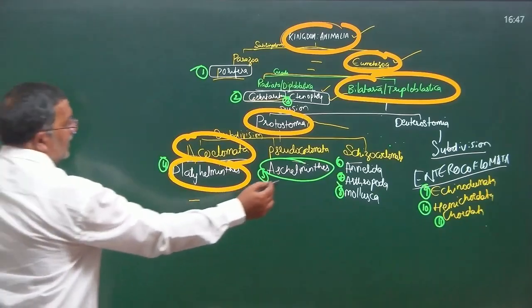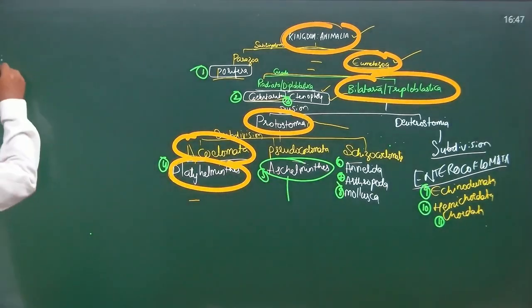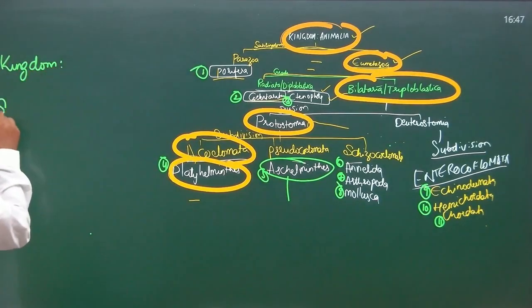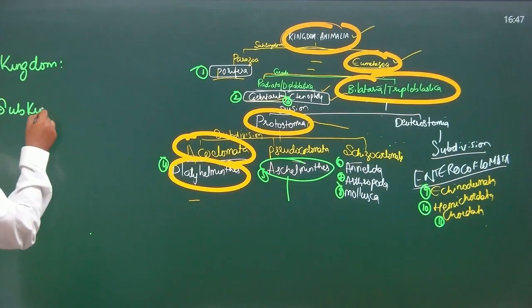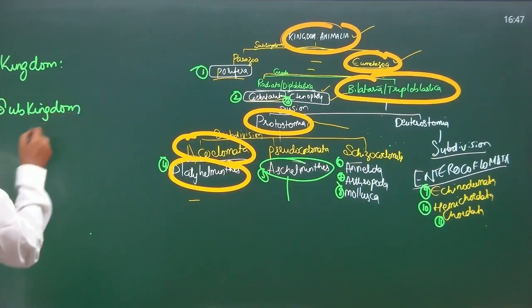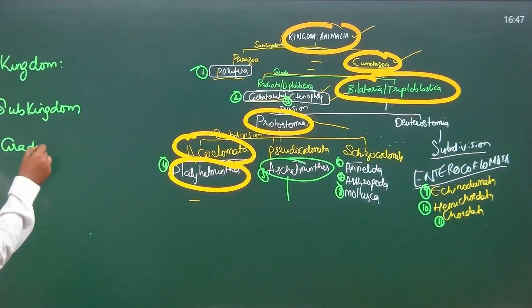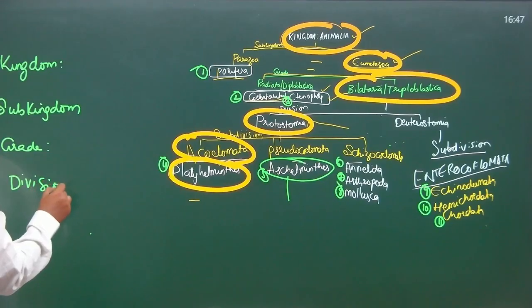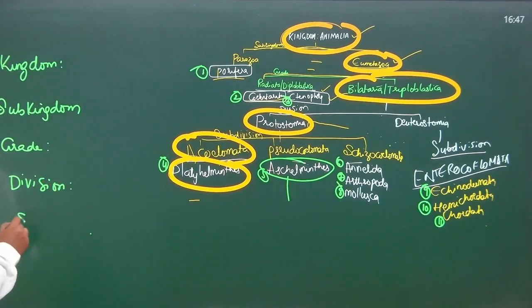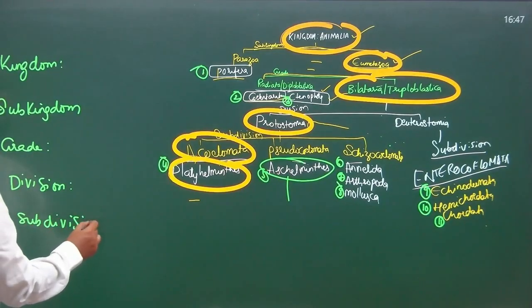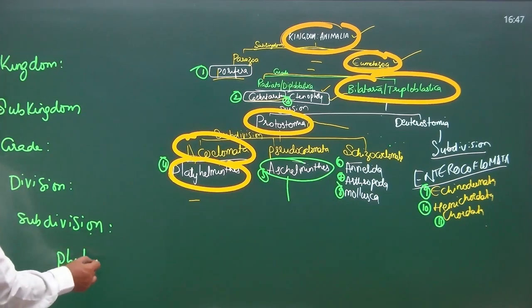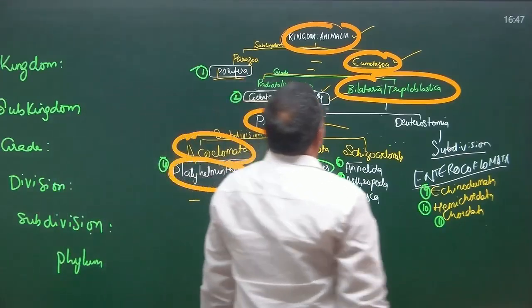I have to come here. Aschelminthes, isn't it? Kingdom Animalia. Subkingdom Eumetazoa. Grade Bilateria or Triploblastica. Division Protostomia. Subdivision Pseudocoelomata.